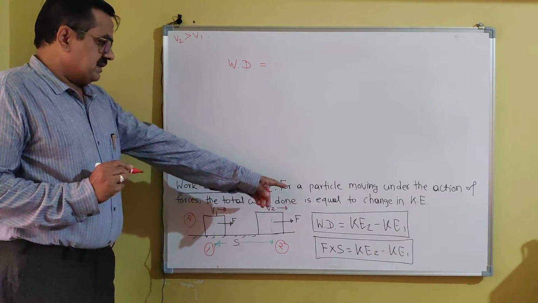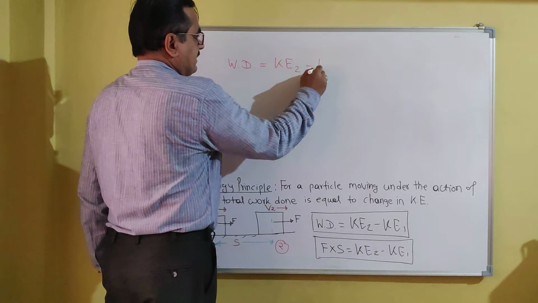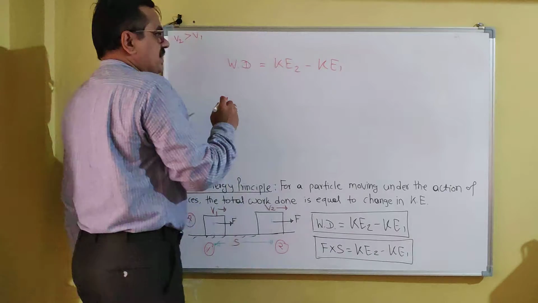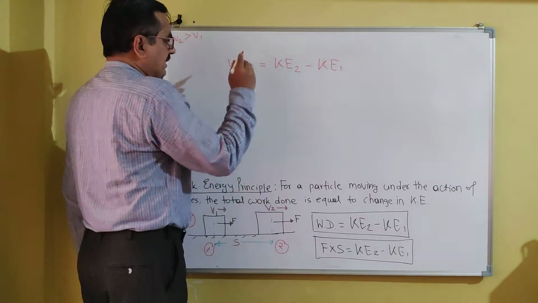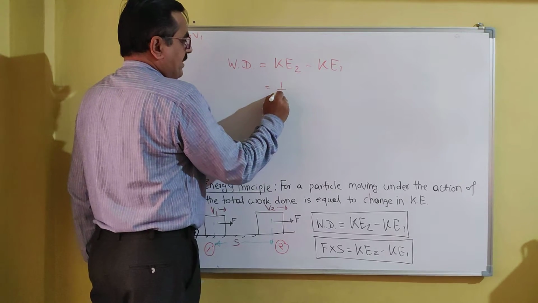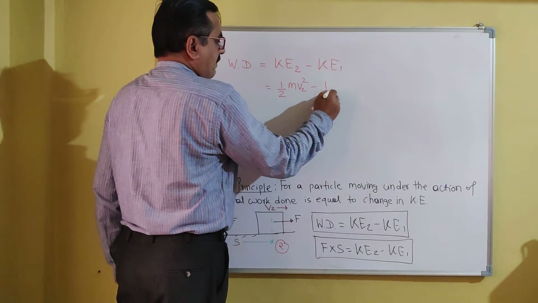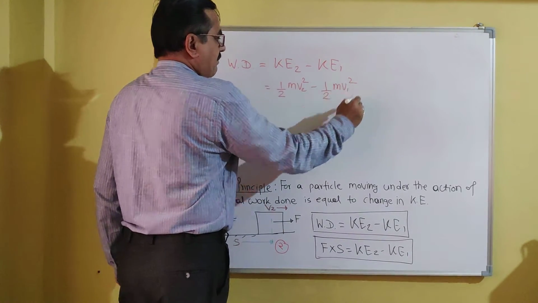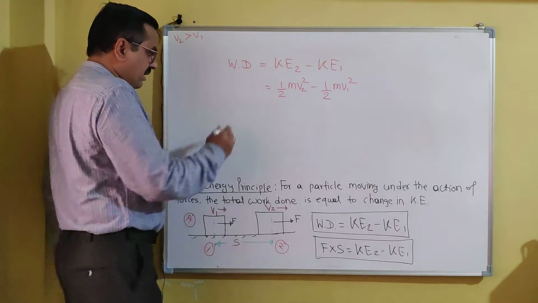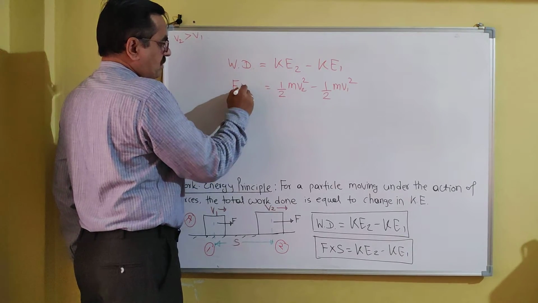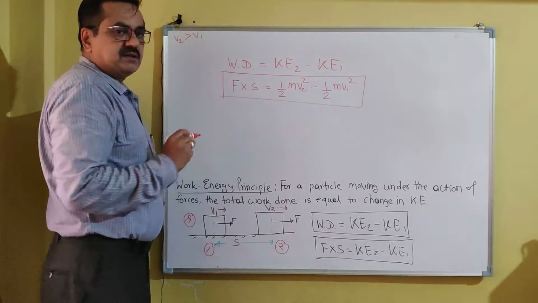The change in kinetic energy from position 1 to 2 is KE2 minus KE1. Kinetic energy at point 2 is equal to 1/2 m v2 square, while that at point 1 is 1/2 m v1 square. Now here, a single force is acting on the block, and hence work done by that force is equal to F into S. So this is called the work energy principle.